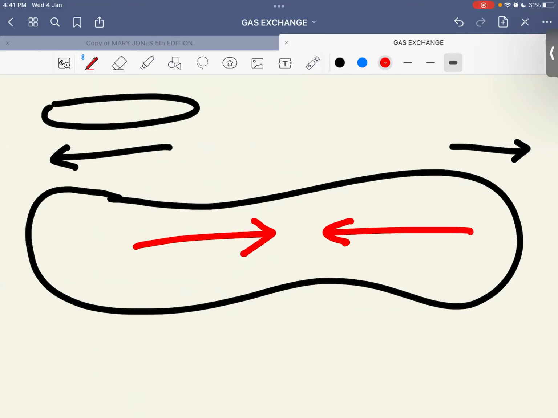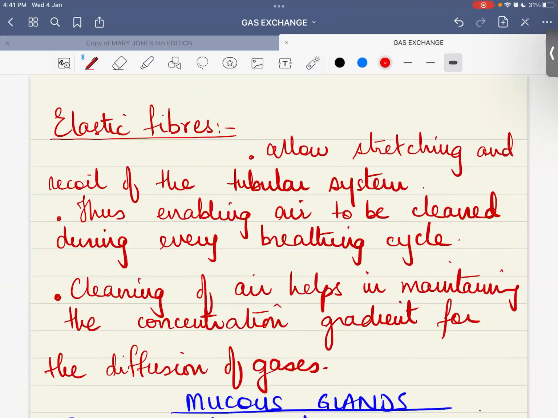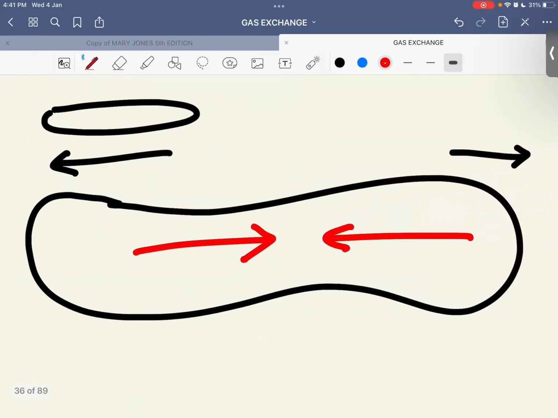How does it happen and who's responsible for it? The elastic fibers. They allow stretching and recoil of the tubular system. Tubular system का मतलब trachea. This will enable the air to be cleaned during every breathing cycle. अगर आपका trachea, अच्छा अब आप मुझे बताओ आलिया, let's say if I ask you कि your trachea needs to stretch outwards, so when should it stretch outwards? During inhalation or exhalation?